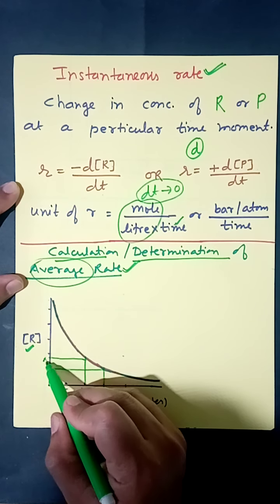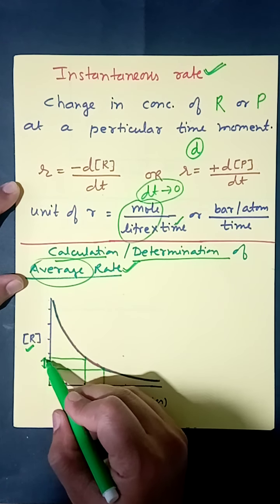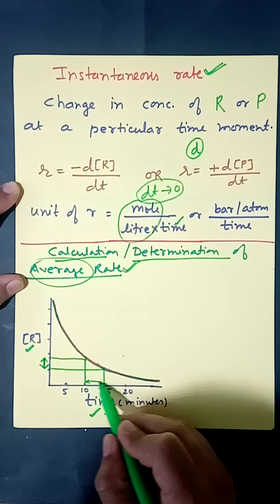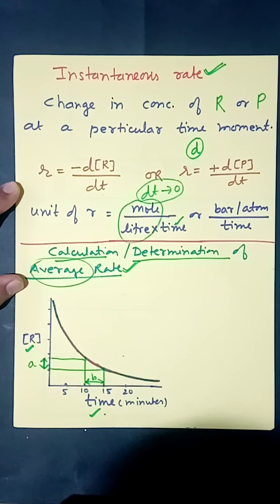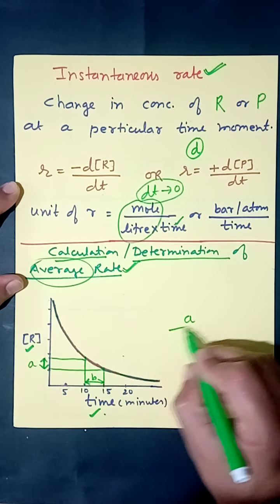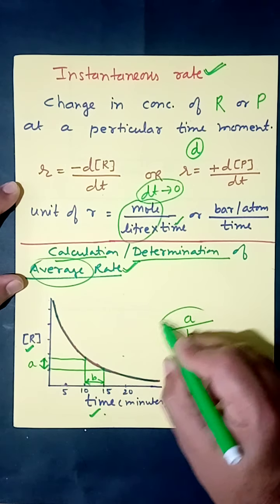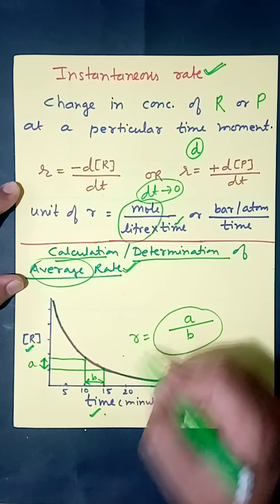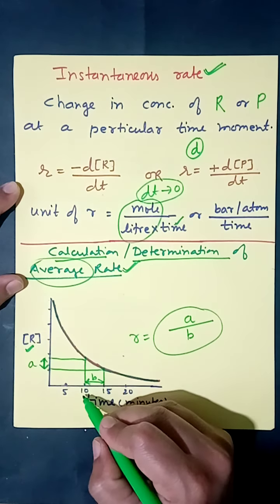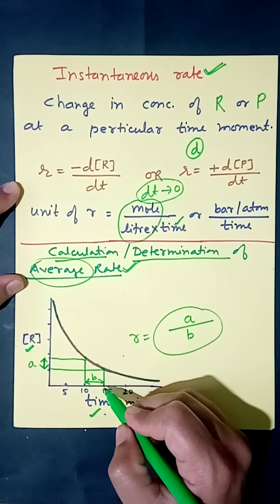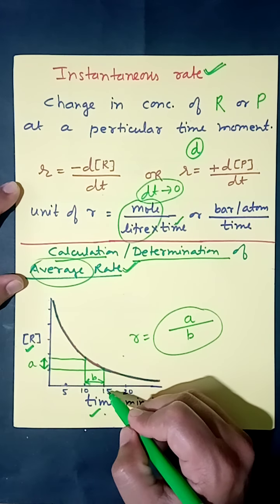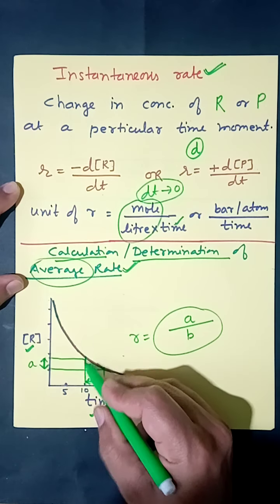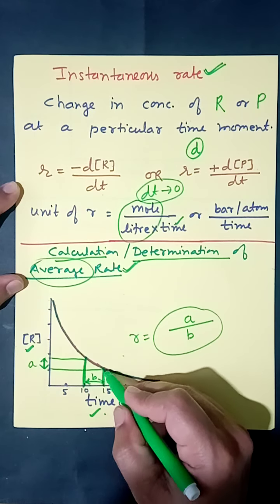Now this is the change in concentration and this is the change in time. Let this be A and this be B. Change in concentration upon change in time will be the rate of reaction. I repeat, for 10 and 15 minutes we need to calculate the average rate of reaction between 10 minutes and 15 minutes. We will plot parallels at 10 minutes and 15 minutes.